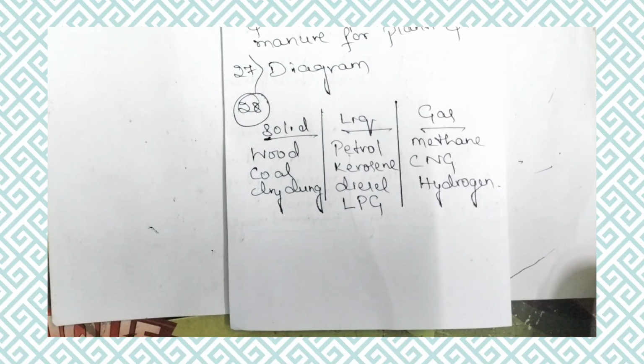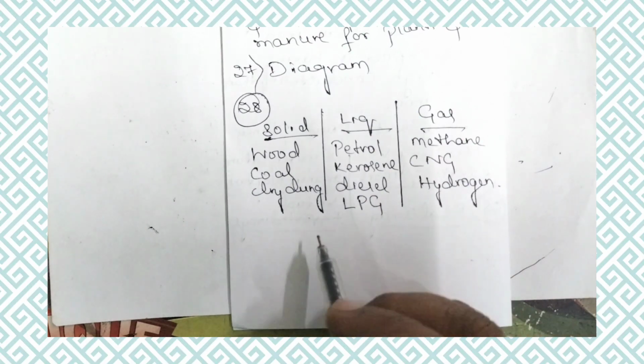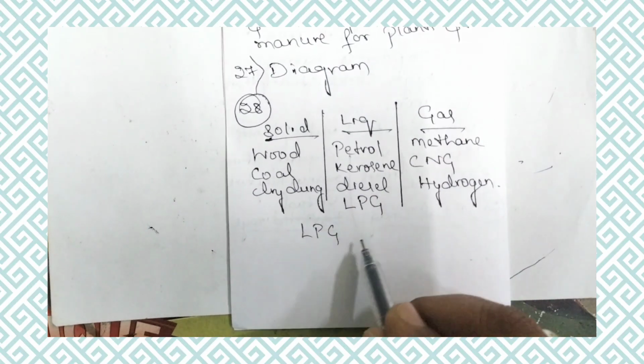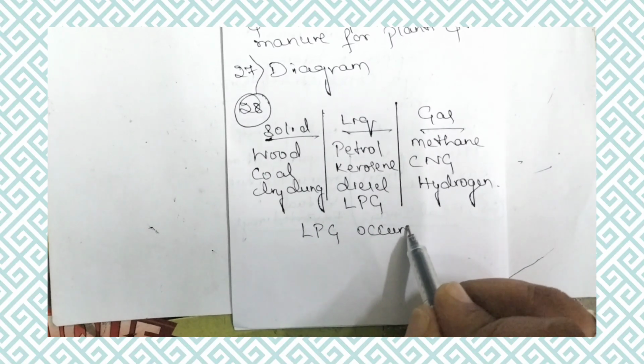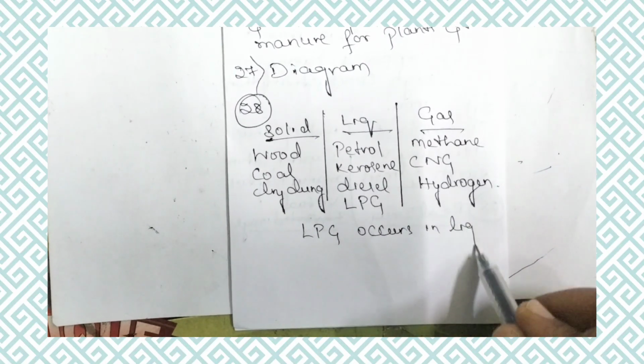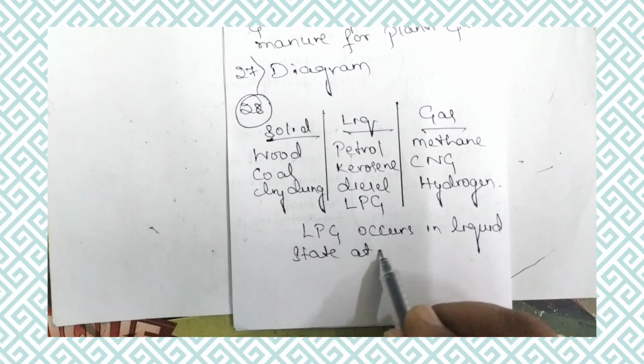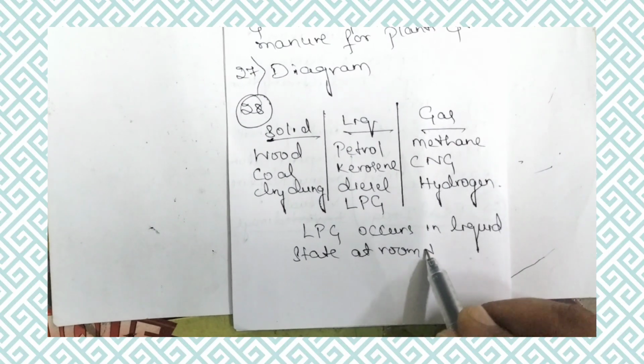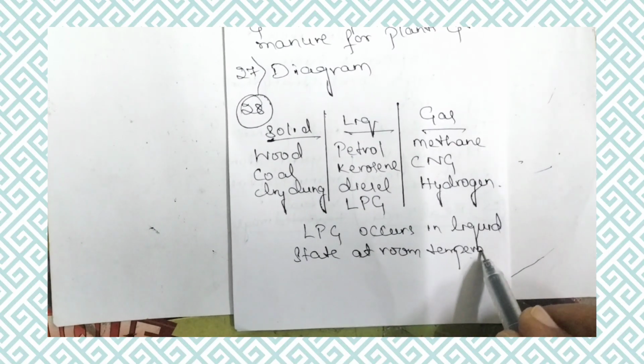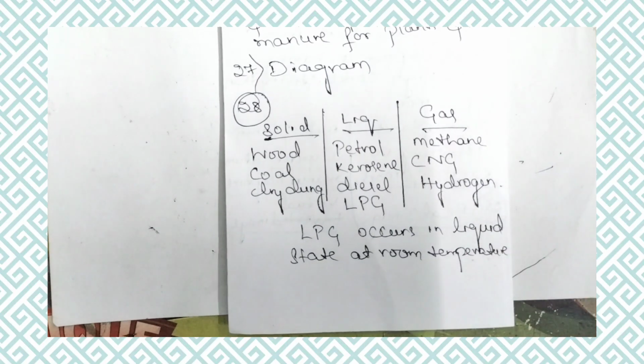In that, only one question is there: in which state of matter does LPG occur? LPG occurs in liquid state at room temperature. In the cylinder, the LPG is actually in liquid state. When it comes out with pressure, it changes into gaseous state. So like this we have to answer these questions, and successfully we have completed practice paper number 2, science of